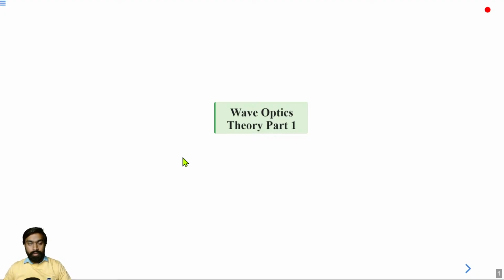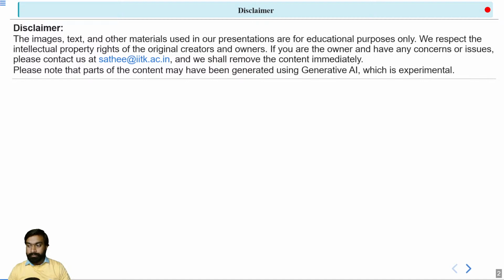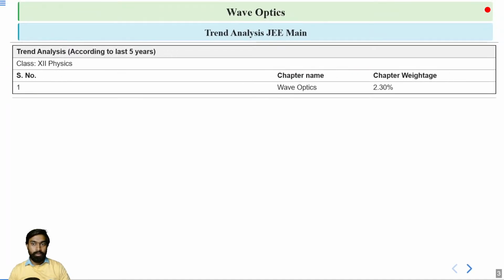Hello students, in today's lecture we are going to learn about wave optics, and this is the theory part first. Let's see firstly the trend analysis of the chapter wave optics in the JEE Main examination. According to the last 5 years data, the overall weightage of this chapter is 2.30%, or we can say 2 to 3%.